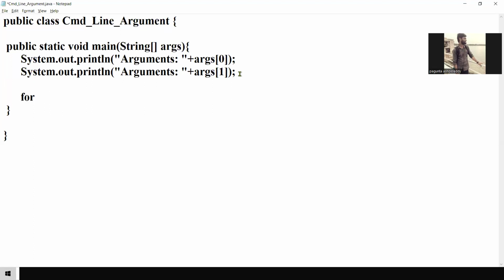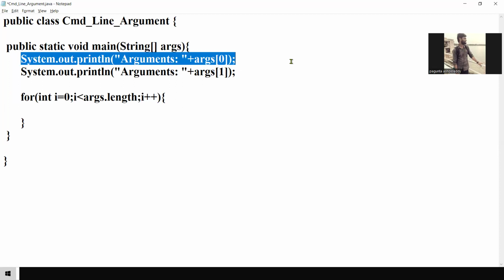for (int i = 0; i <= args.length; i++). Okay, now I'm going to print.